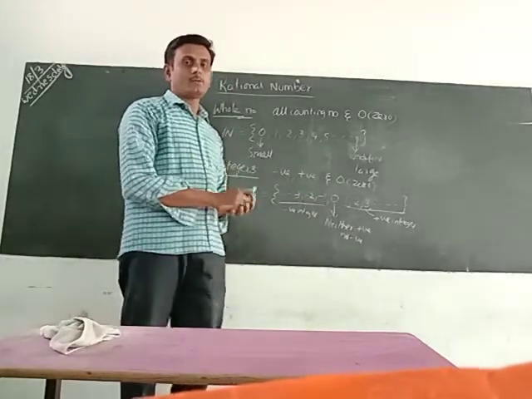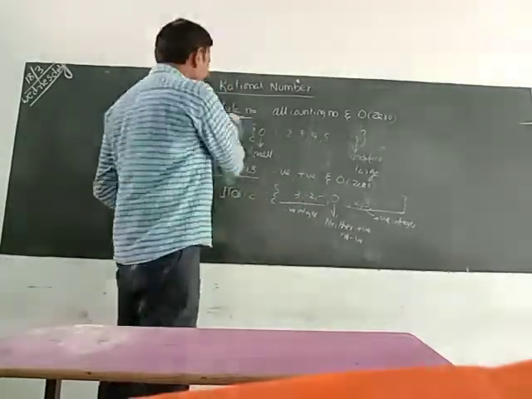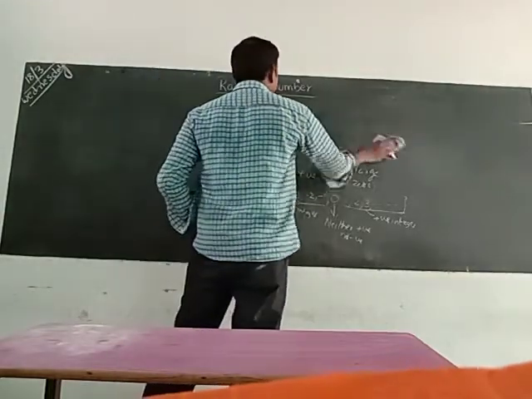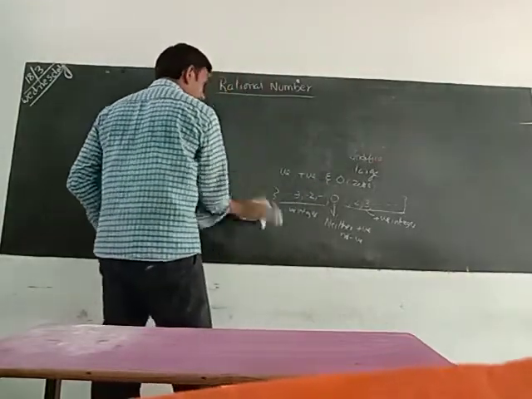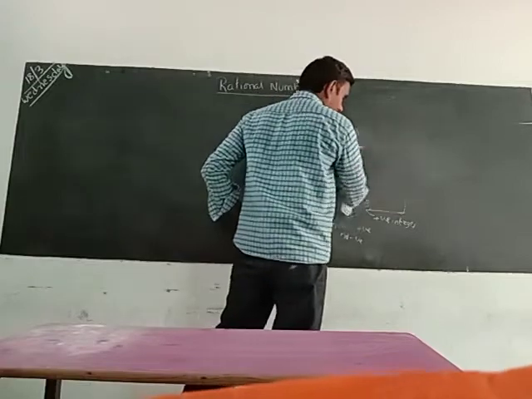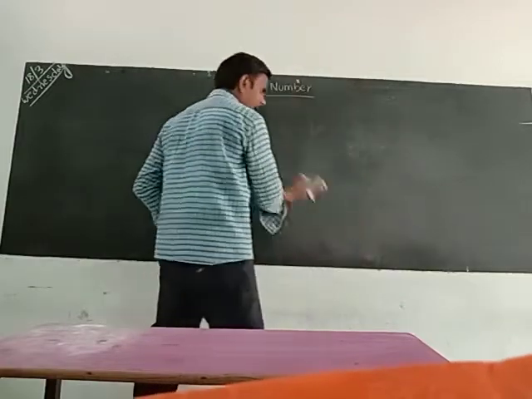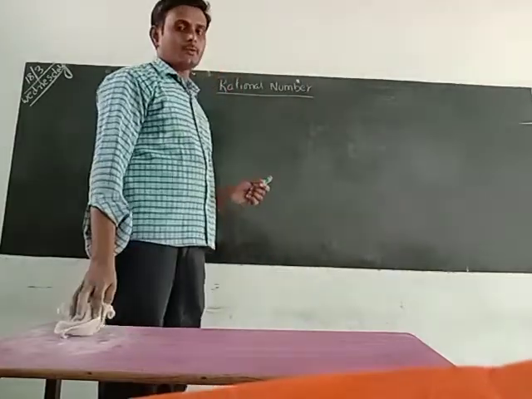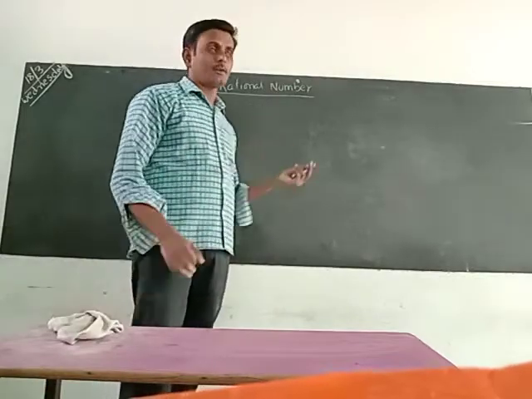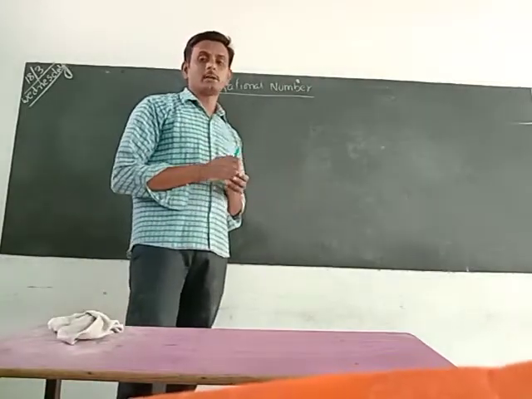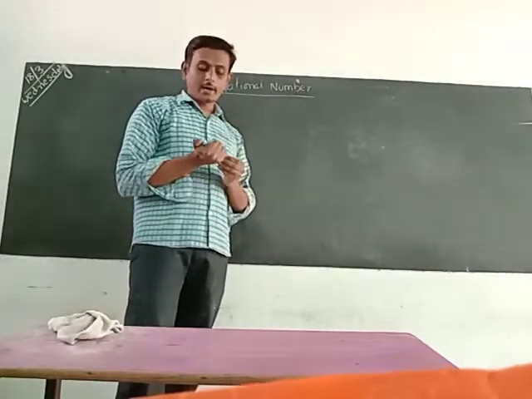Next, after learning natural numbers, whole numbers, and integers, we will learn a new group. That group is called the rational numbers. What is a rational number?